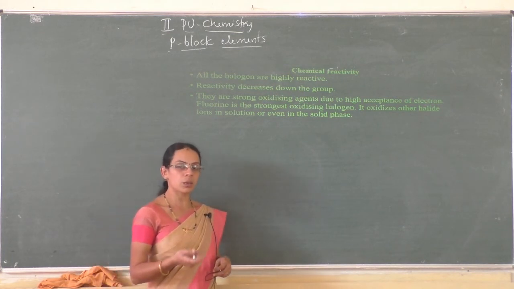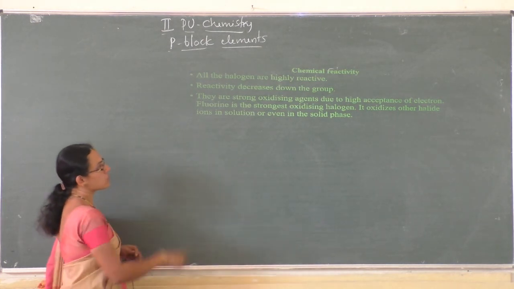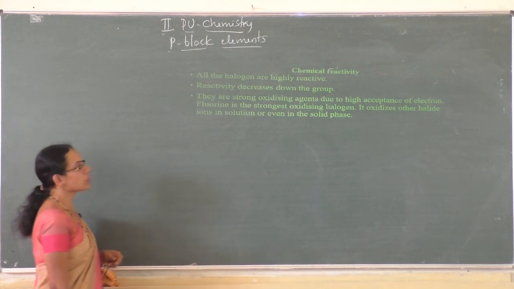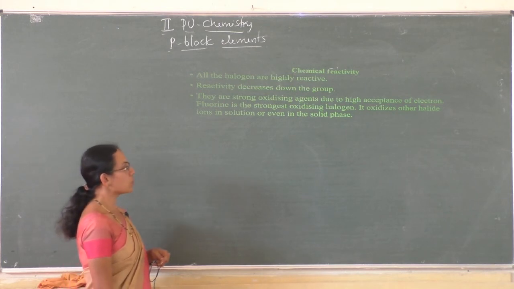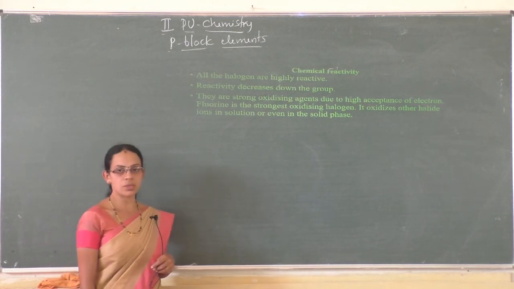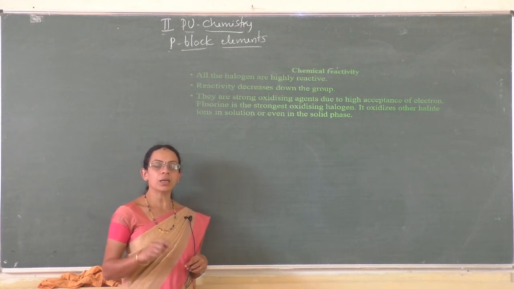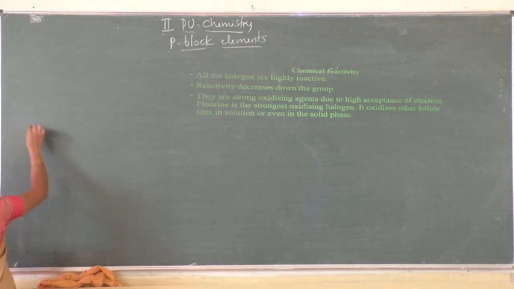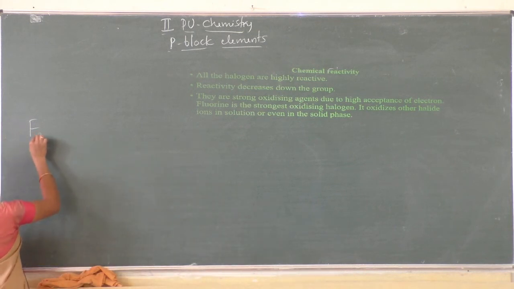But they can make the other elements undergo oxidation. So they are strong oxidizing agents due to high acceptance of electrons. Fluorine is the strongest oxidizing agent among the halogens. It oxidizes other halide ions in solution or even in the solid state. In general, any halogen can oxidize a halide ion of higher atomic number, right? So fluorine, F2, is the strongest oxidizing agent.